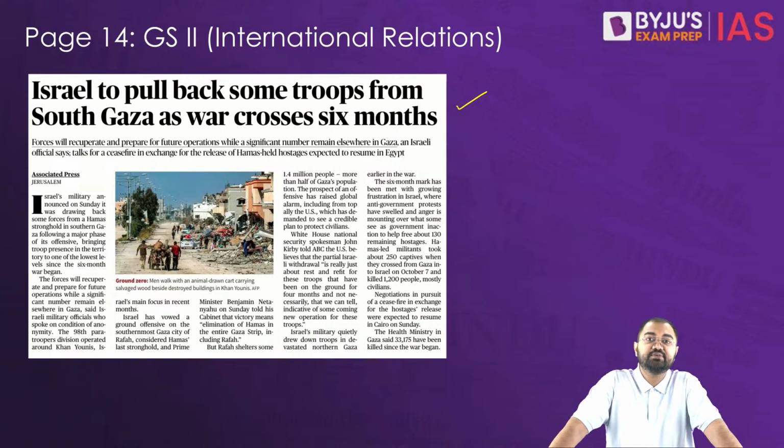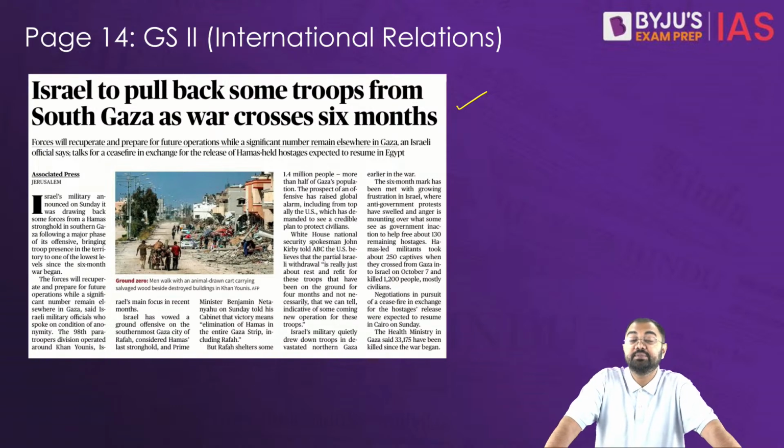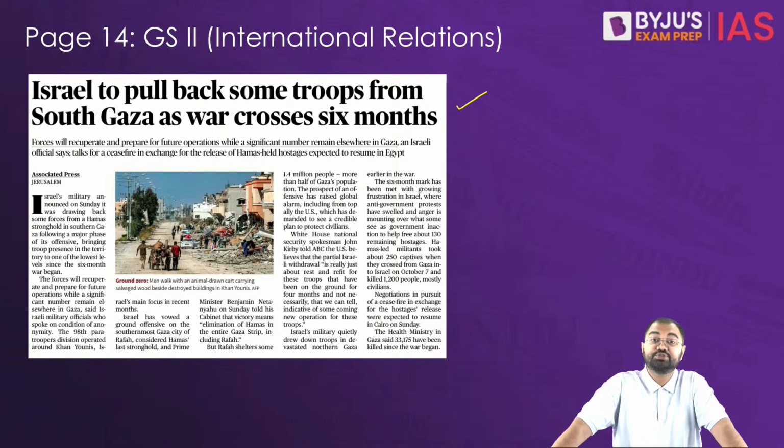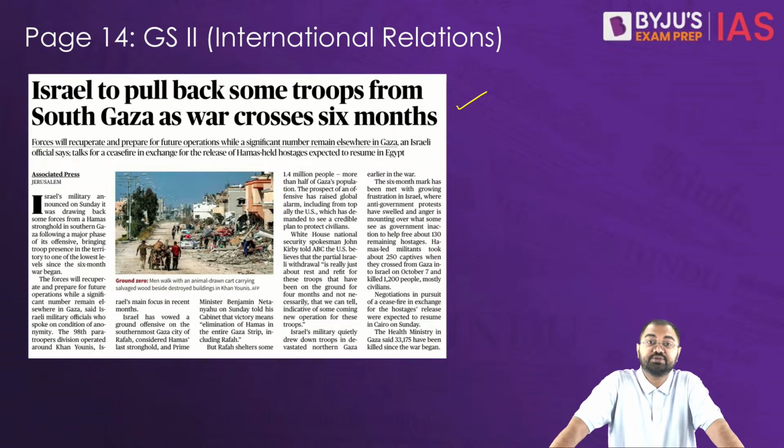That has raised international concerns with regard to civilian safety. The US has specifically demanded a credible plan from Israel to ensure civilian protection, and the White House national security spokesman also described the troop withdrawal as a tactical move for the troops to rest and refit rather than an indication of a new operation altogether, according to what they have said.